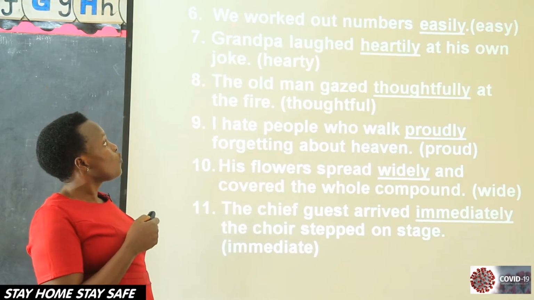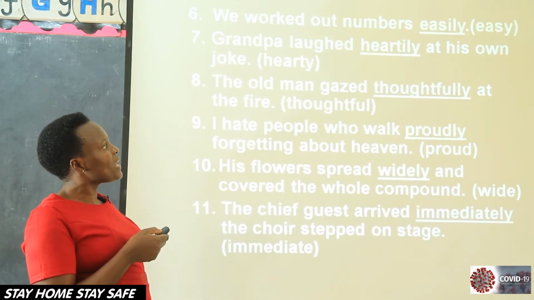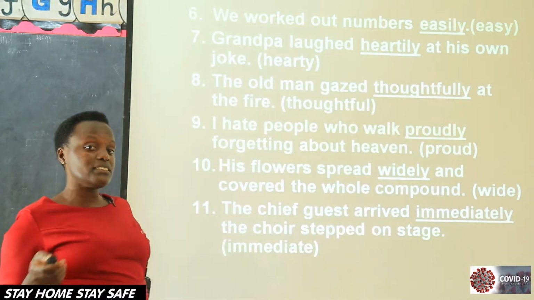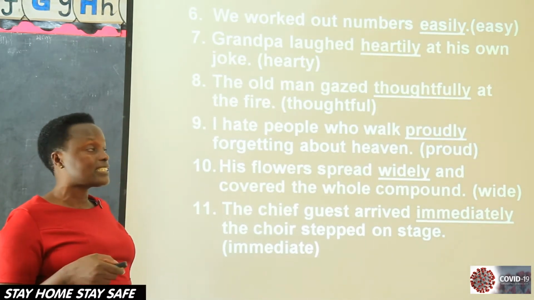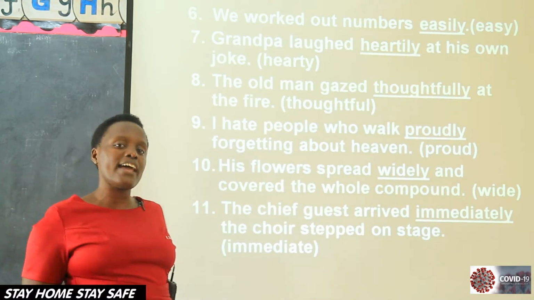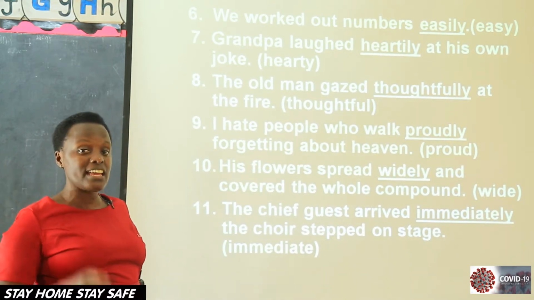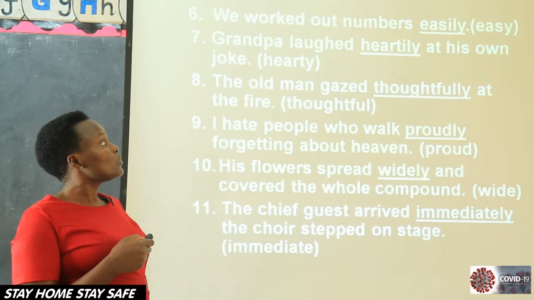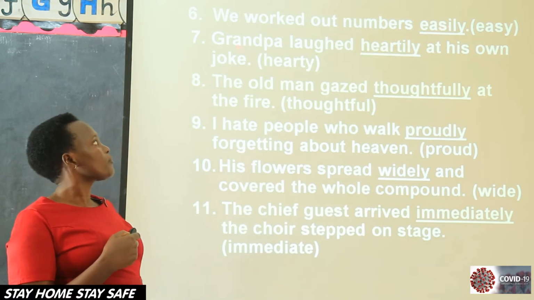Then, we worked out our numbers dash. Easy. Remember our rule, when we are forming adverbs from adjectives, if the adjective ends in Y, we drop Y for I before adding L, Y. So we are going to say, we worked out numbers easily.